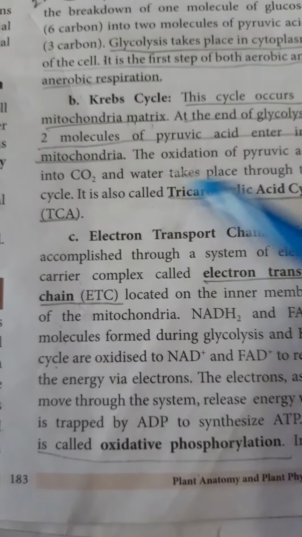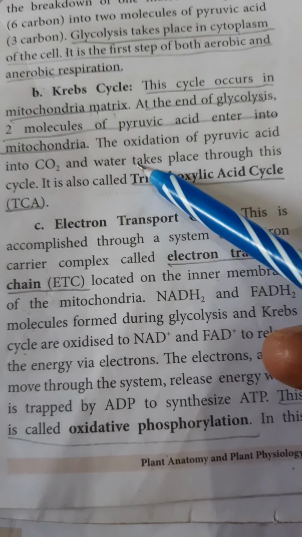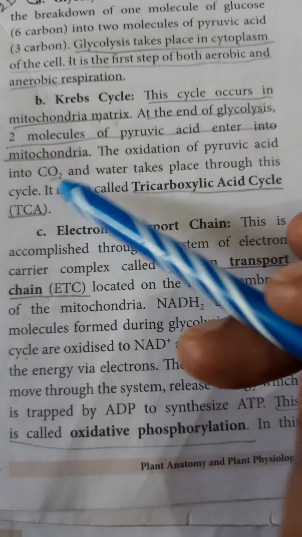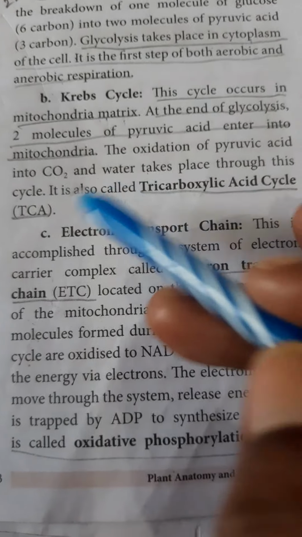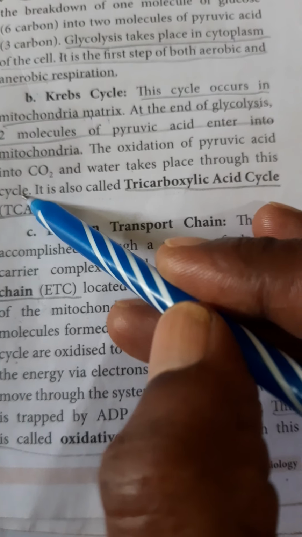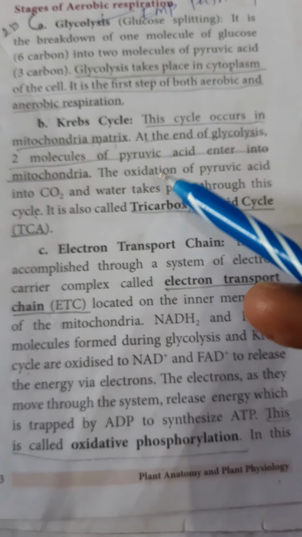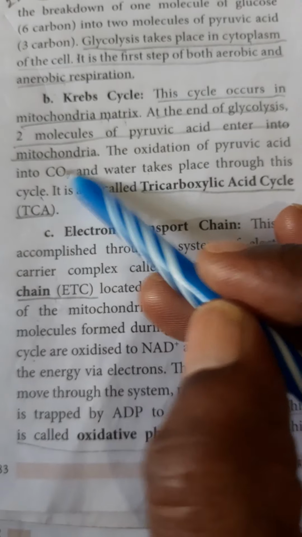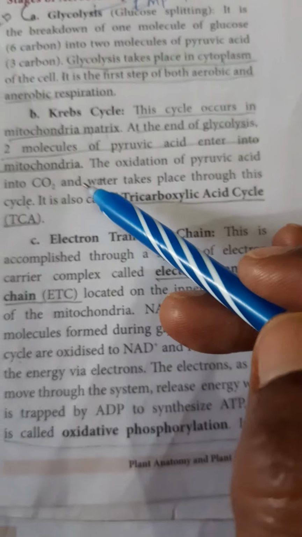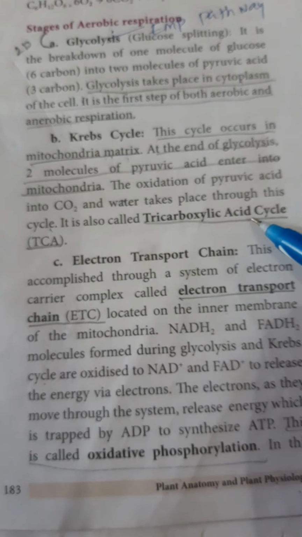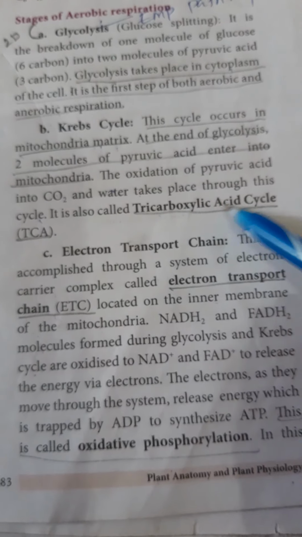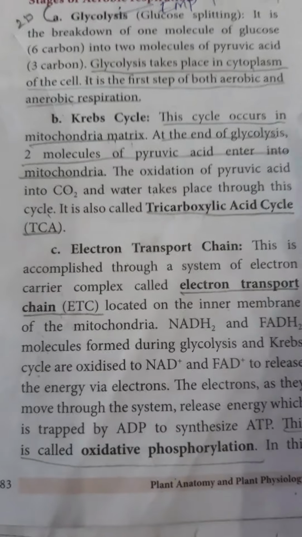The oxidation of pyruvic acid into carbon dioxide and water takes place through this cycle. Through this cycle, more ATPs are formed, and carbon dioxide and water are released. This method is also called the TCA cycle or tricarboxylic acid cycle.